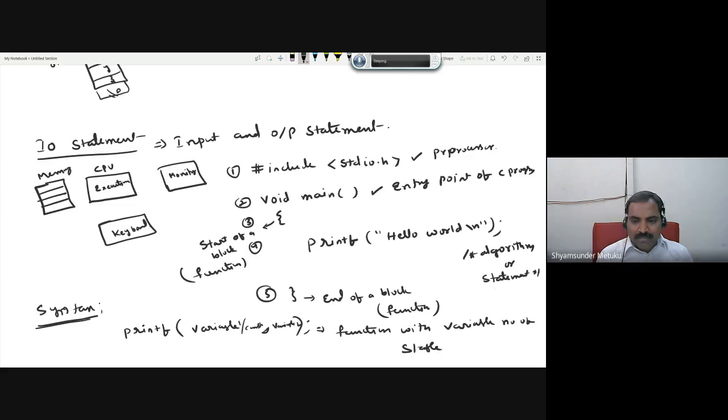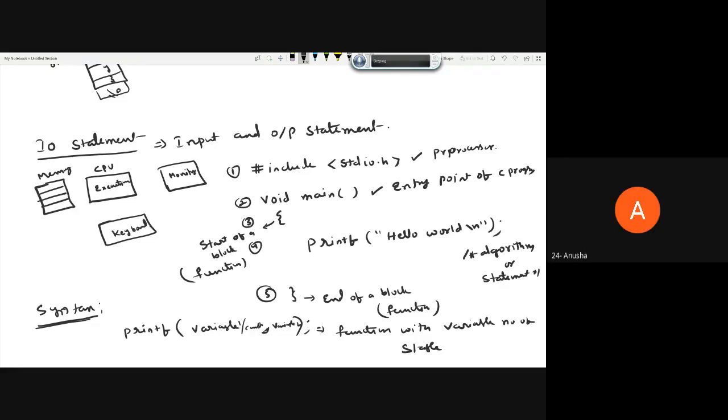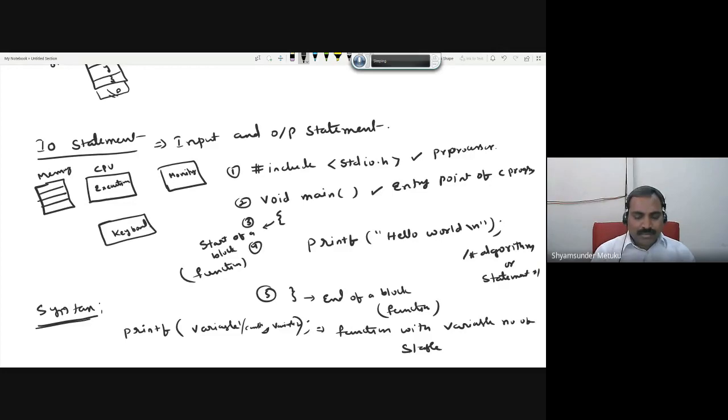So I indicate that within the double quotes, I'm writing some text, means the whole text becomes one variable, or you're trying to keep it as one parameter. Is it okay? Is it clear to all of you? Yes, sir. Okay, so printf is a name.